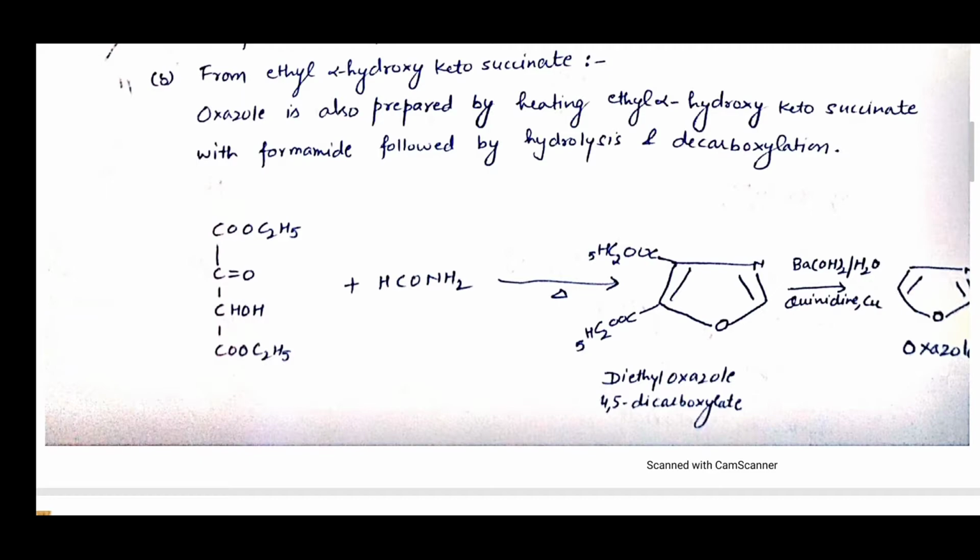In the second part of the synthesis, from ethyl alpha hydroxy ketosuccinate. Oxazole is also prepared by heating ethyl alpha hydroxy ketosuccinate with formamide followed by hydrolysis and decarboxylation. As you can see in this reaction, the ethyl alpha hydroxy ketosuccinate on reaction with formamide on heating with hydrolysis forms diethyl oxazole 4,5 dicarboxylate, and further on decarboxylation with barium hydroxide, water, pyridine and copper forms the oxazole ring.